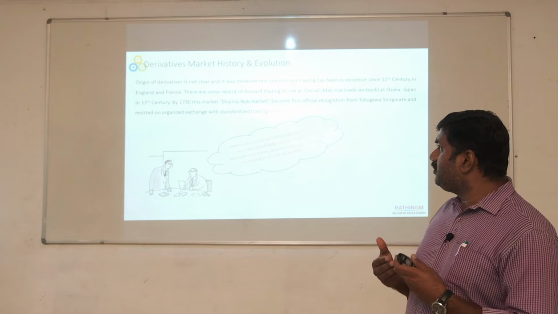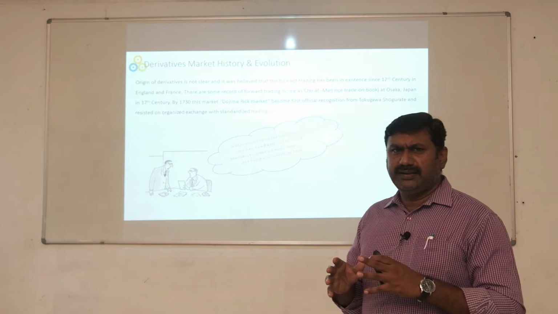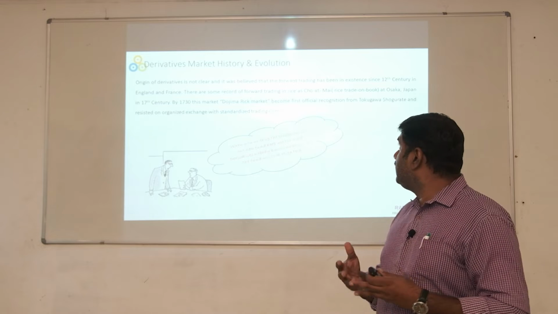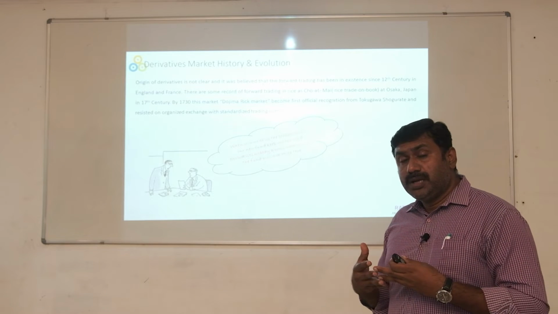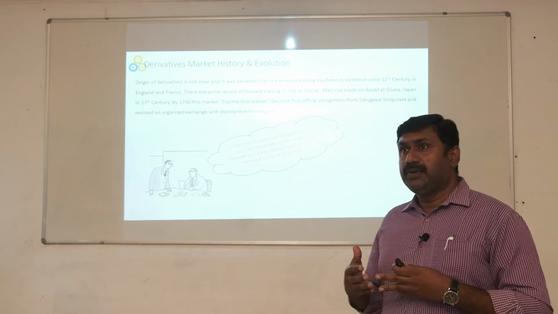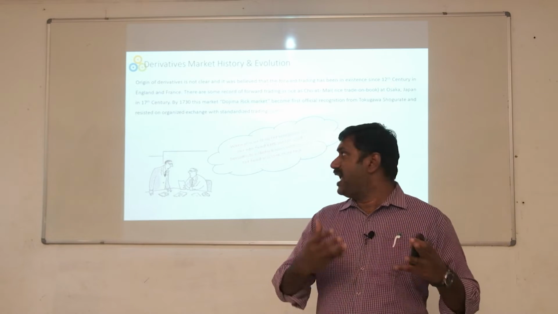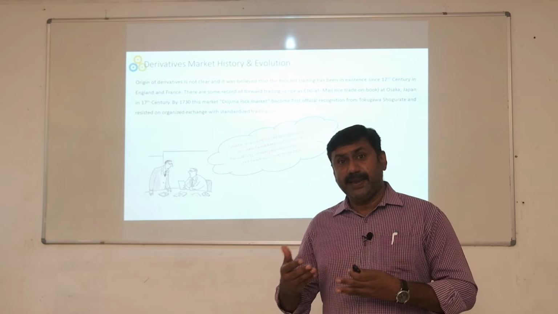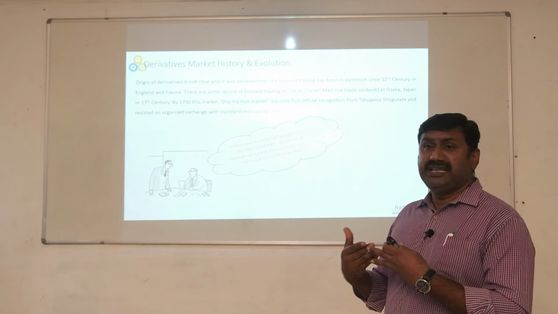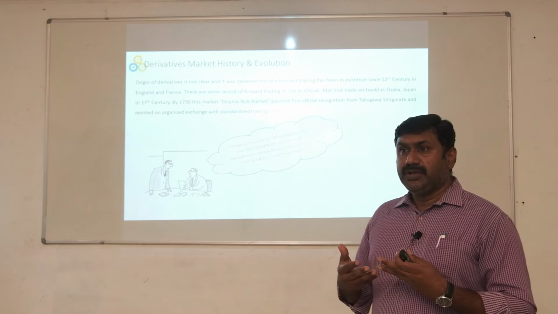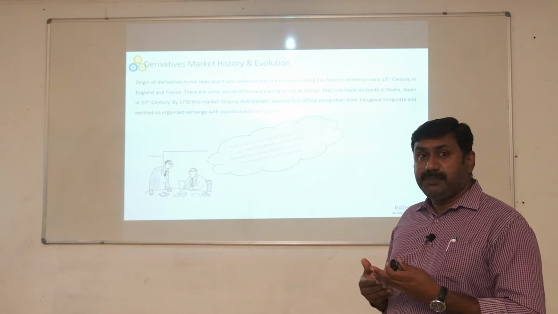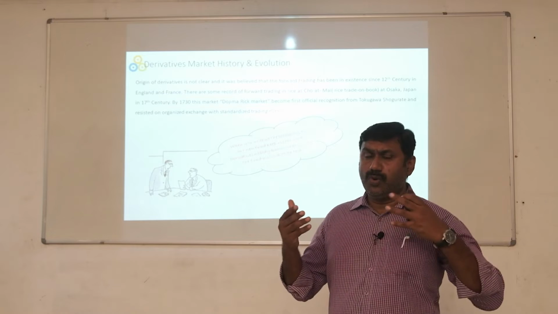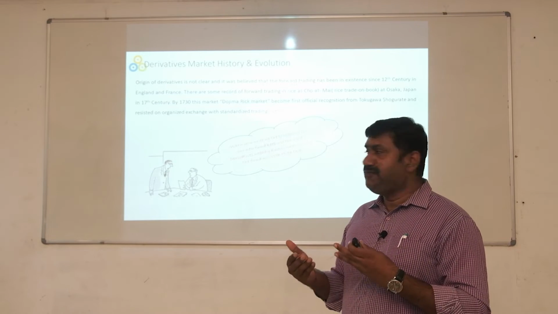The origin of derivative contracts is not very clear till now, but it is believed that they have been around from the 12th century onwards in England and also in France. There are some records of derivative contracts in Japan. Before the 17th century, there was the Dojima rice market where people were trading on rice. There was some information, but there is no particular validity for that information.